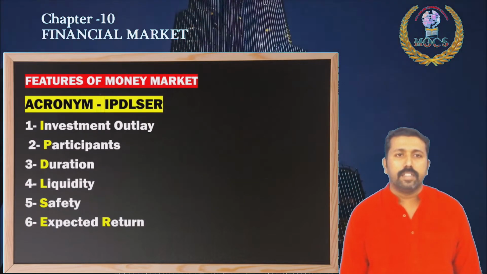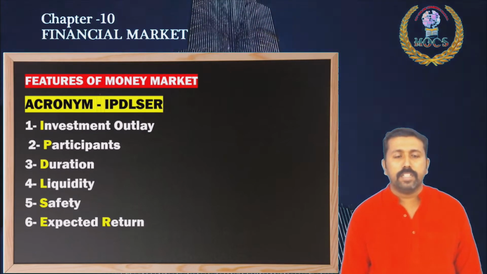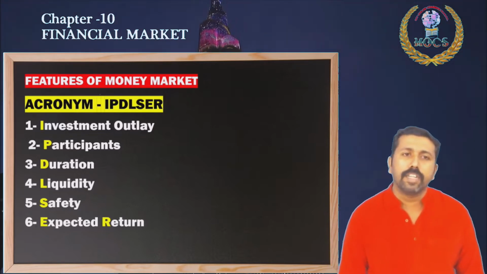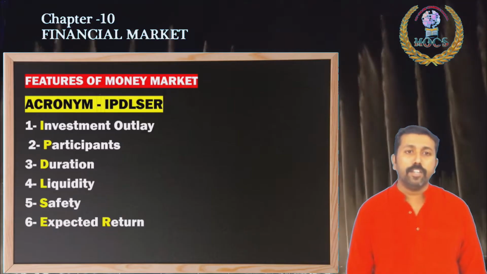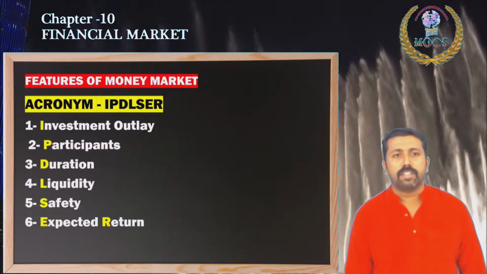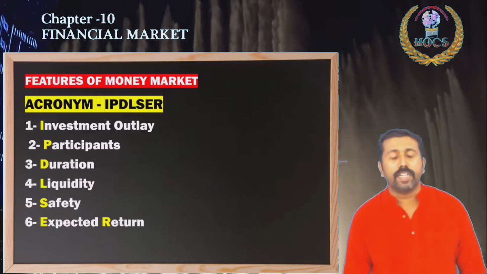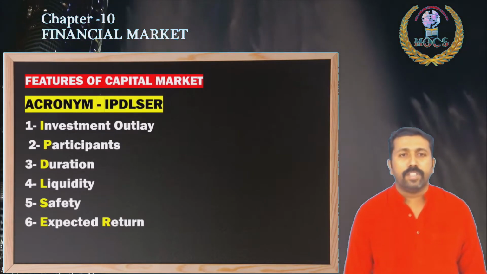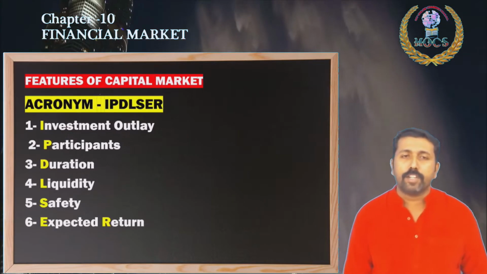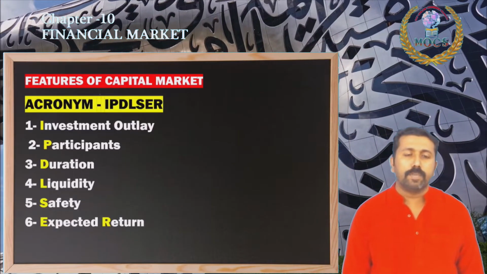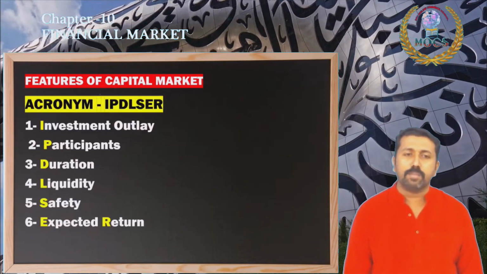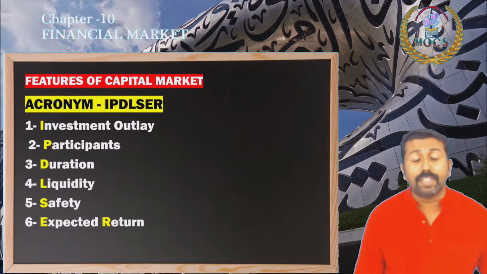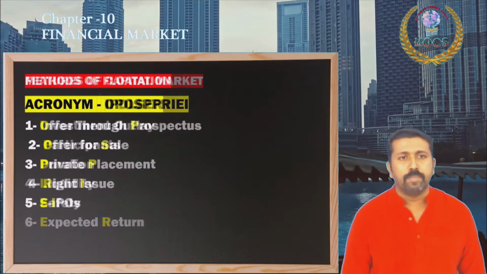And the features of money market, a small topic to remember. The instruments of money market are deleted now. The features are investment outlay, participants, duration, liquidity is provided, safety and expected return. And the features of capital market, the second part of financial market: investment outlay, the same points are there, participants, duration, liquidity, safety. In order to get maximum awareness, please read the textbook.